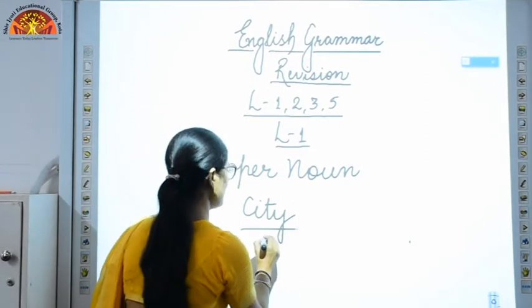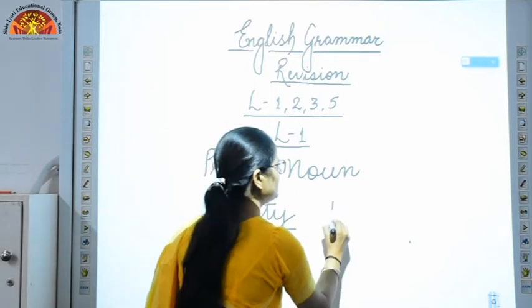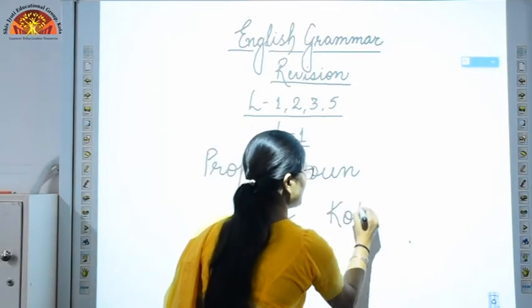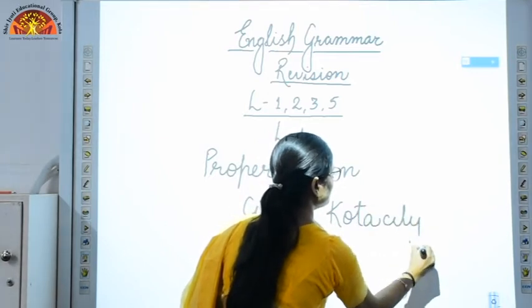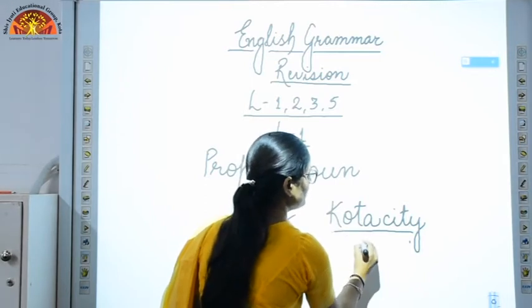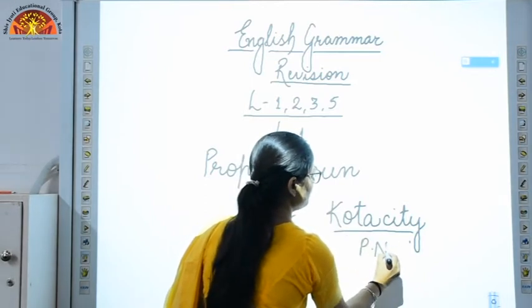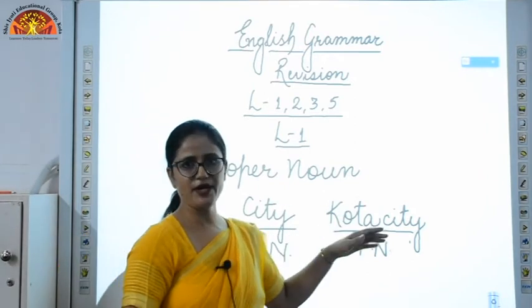Okay, city is a common noun, but when I specify in which city I live, in Kota city, I have specified the name. Now it becomes a special noun. Now it becomes a proper noun, as it is a particular name of a place. I have specified the name of a place, right? So it becomes a proper noun.